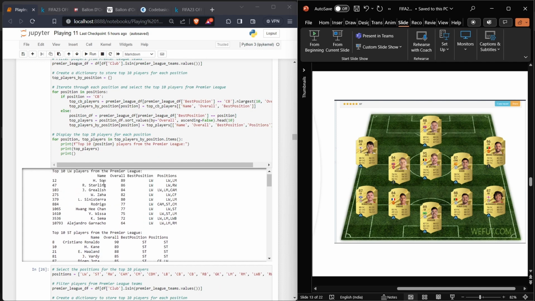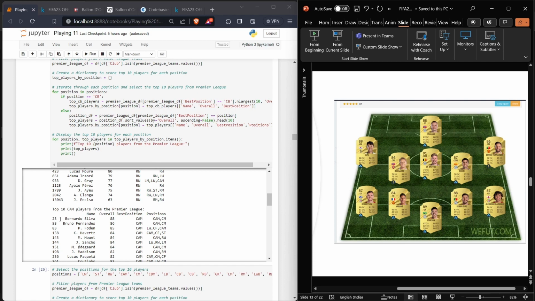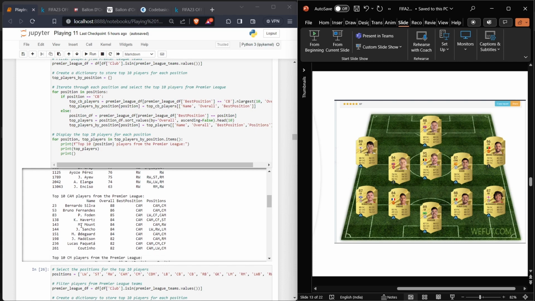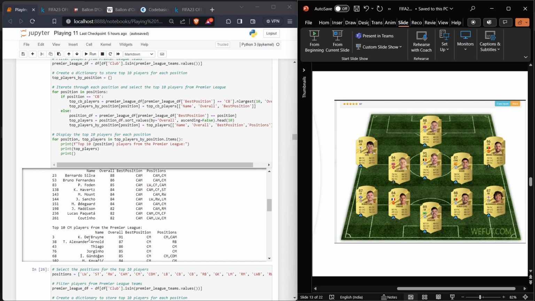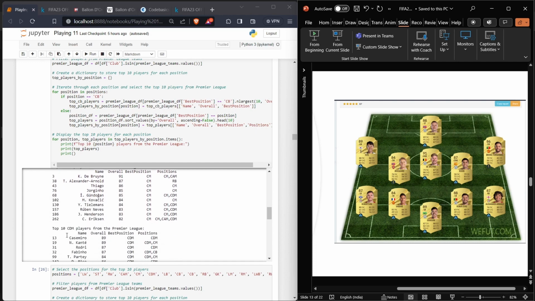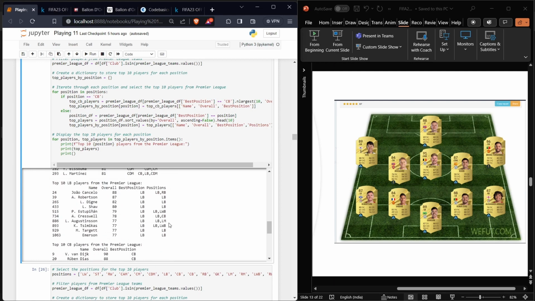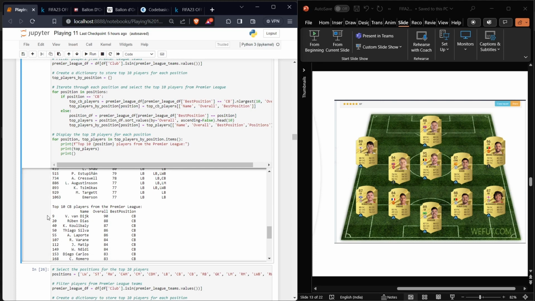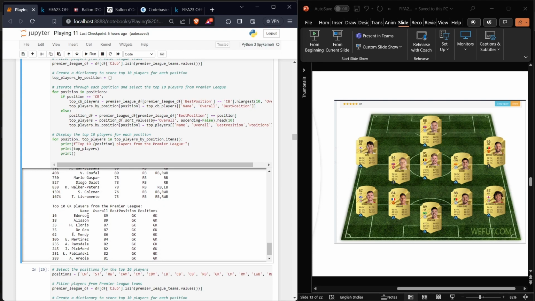With left mid Son, and the other midfielders, let's take Bruno Fernandes to right mid, and Martin Odegaard as a centre mid, and central attacking midfielder as Kevin De Bruyne, and central defensive midfielder as Rodri. We take Trent Alexander-Arnold as a right back, and for our left back it's going to be Andy Robertson, and for centre back it's going to be Ruben Diaz and Varane.